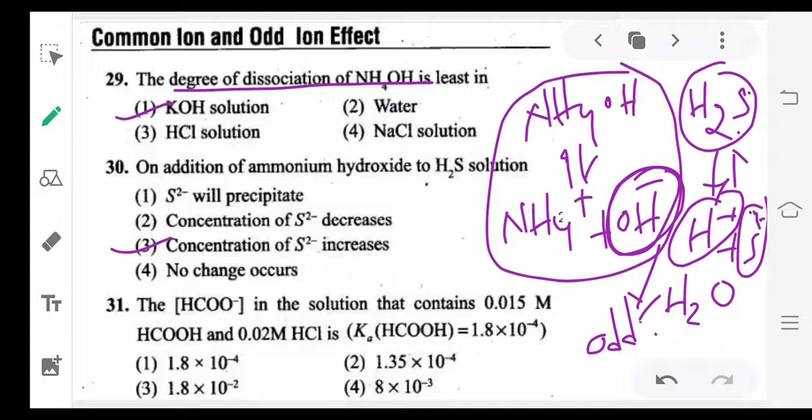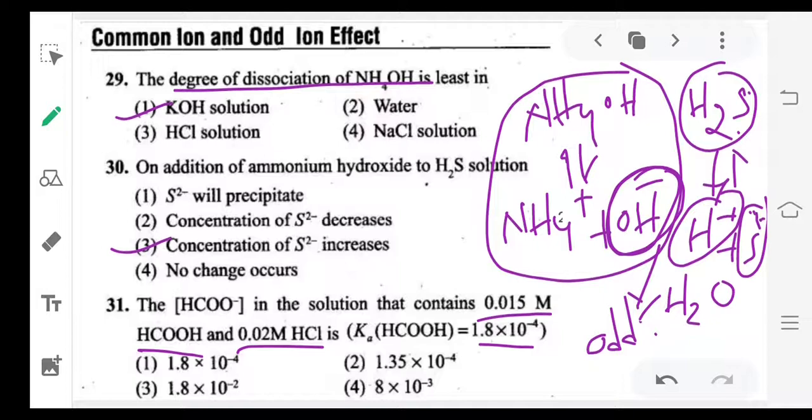Next, the HCOO minus in the solution that contains 0.015 M HCOOH, 0.02 M HCl is. So the Ka value they have given, and concentrations of both acids they have given. Now we have to solve the problem.